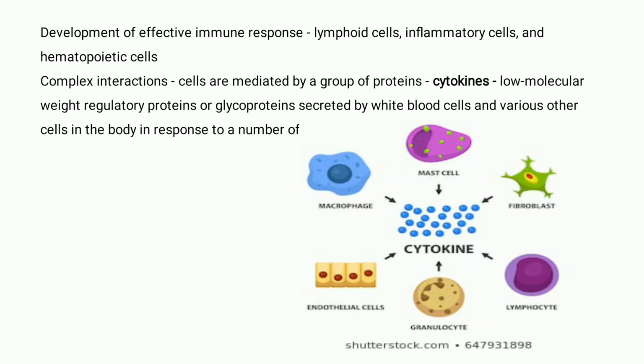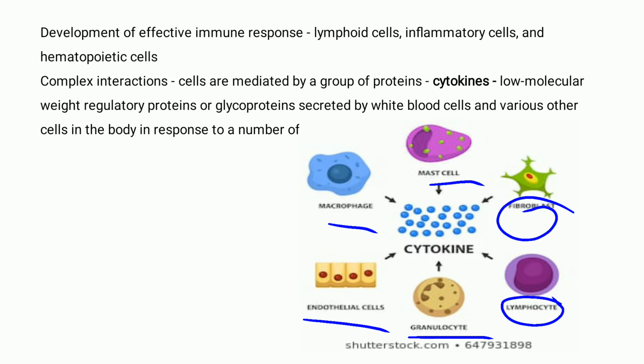So today we are going to see cytokines and their functions. Cytokines are produced or secreted by white blood cells and various other cells in the body in response to a number of stimuli. Cytokines can be produced by granulocytes, endothelial cells, macrophages, mast cells, fibroblasts and lymphocytes.